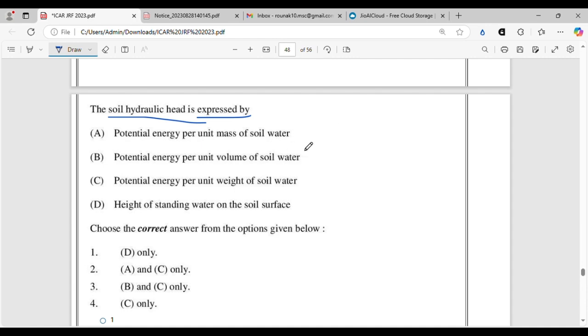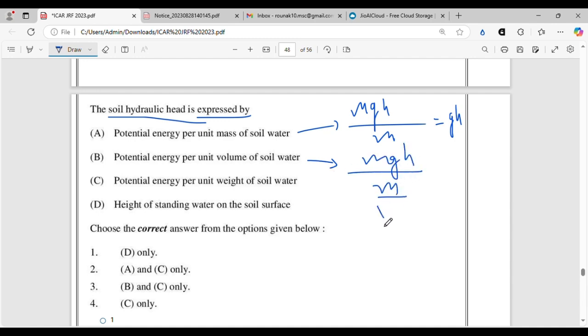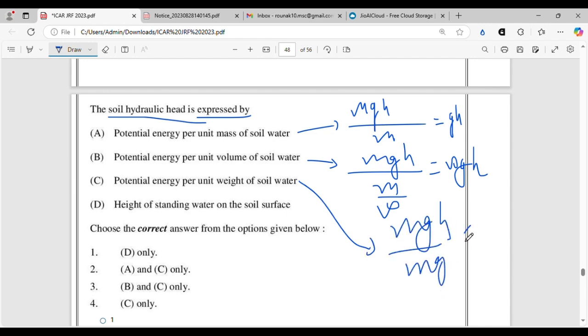Potential energy per unit mass of soil water is mgh by m, that is equal to gh. Potential energy per unit volume of soil water will be mgh by m by rho, that will be equal to rho gh. Potential energy per unit weight of soil water will be mgh by mg, that is equal to h. So this is the hydraulic head.